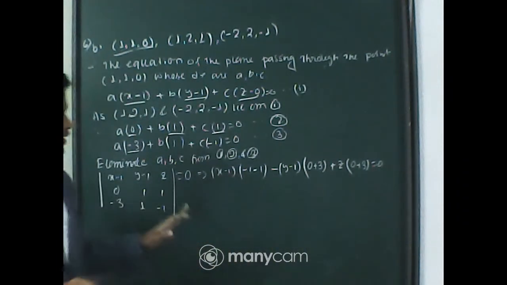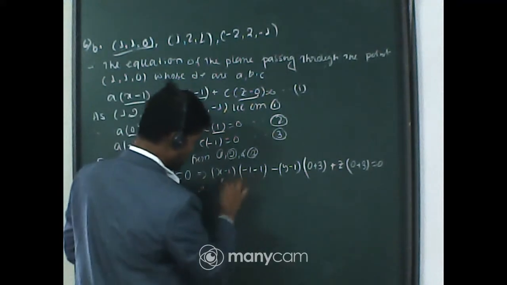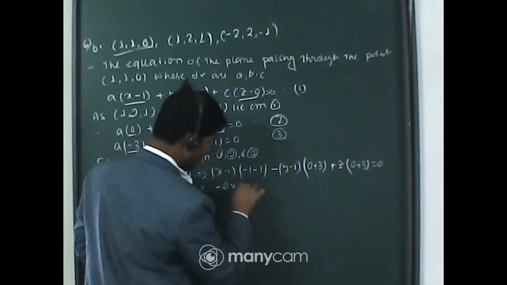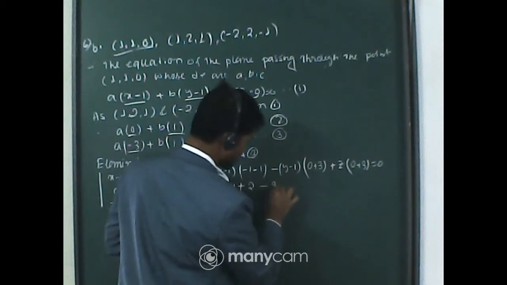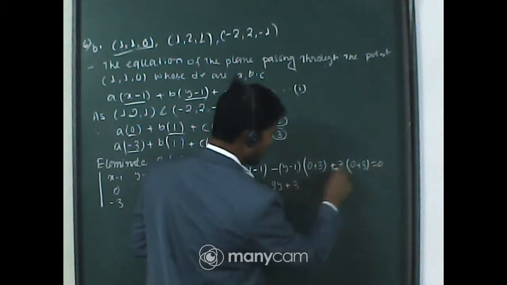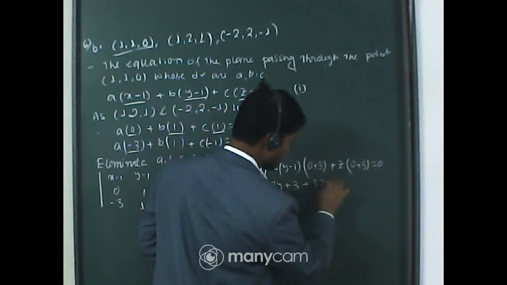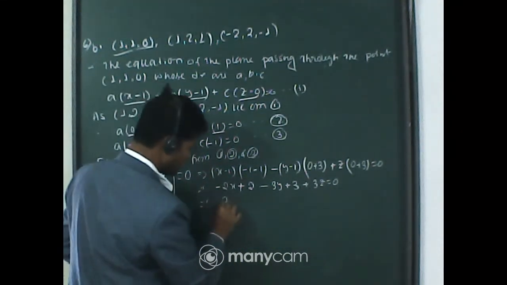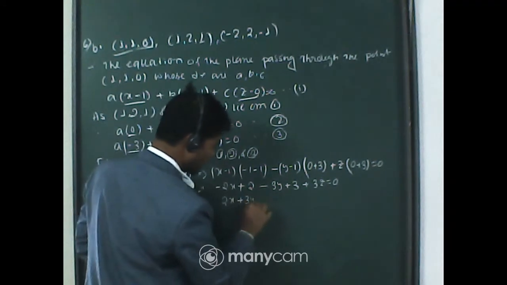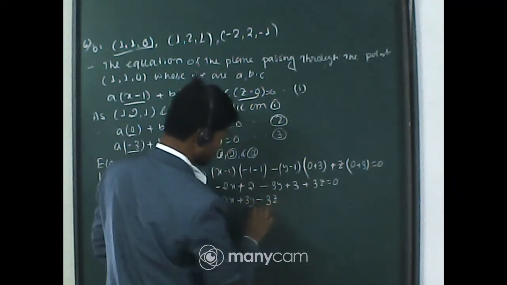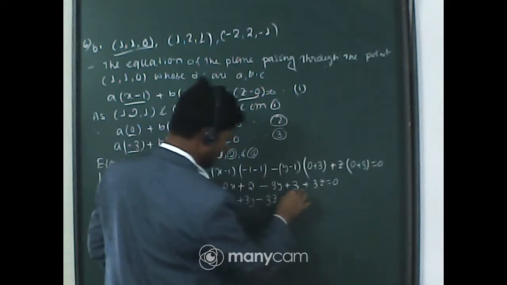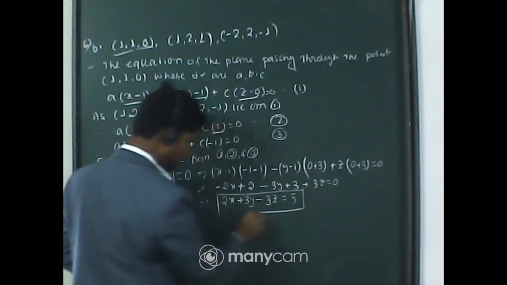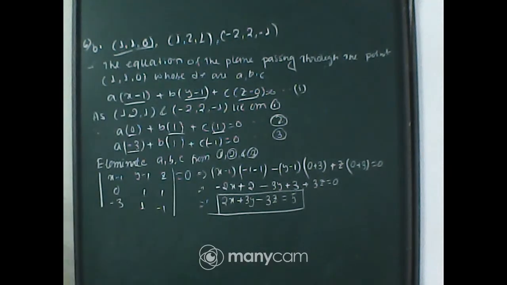So the equation is almost ready: -2x + 2 - 3y + 3 + 3z = 0. Now we just rewrite the equation, and we will have the answer. So that is 2x + 3y - 3z = 3 + 2 = 5. This is the required equation of the plane.